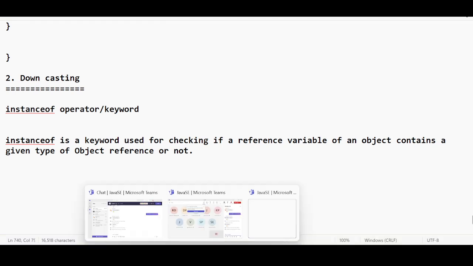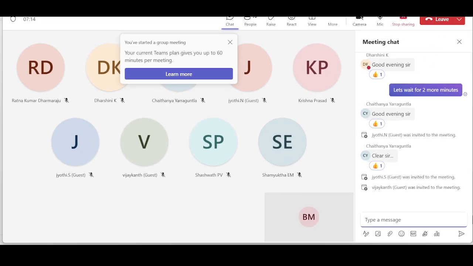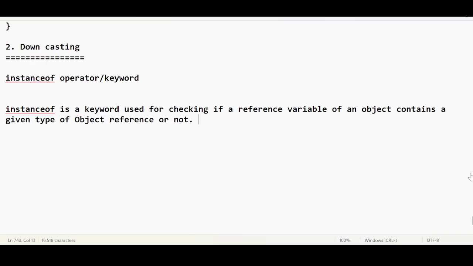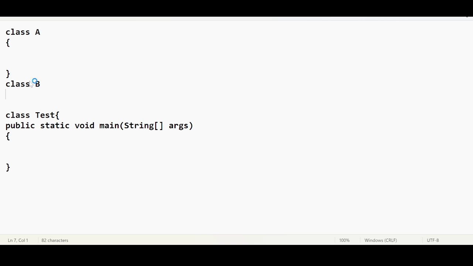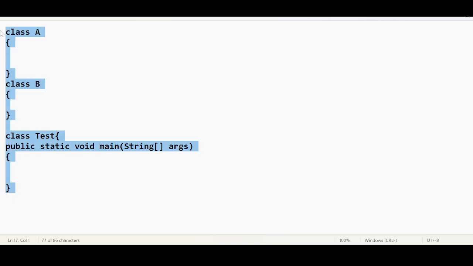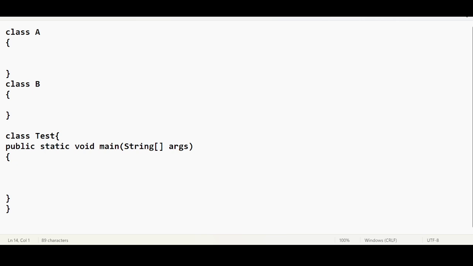Right? Now I just want to confirm one thing. Okay, now see the usage of this instanceof operator. To understand this, I will demonstrate a Java program. I have a class A, and let me take class B. So now I have three classes in this particular file. I am dealing with three classes. I have an option to create objects. I can create an object for class A.